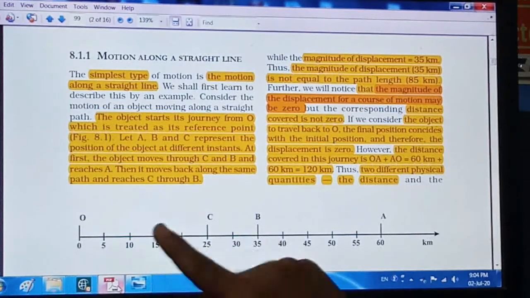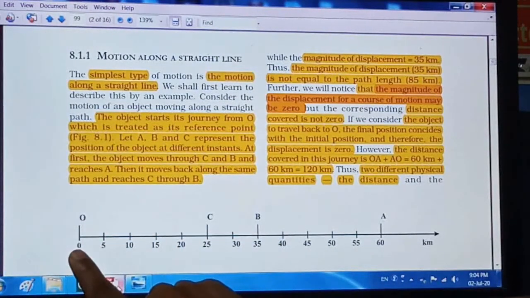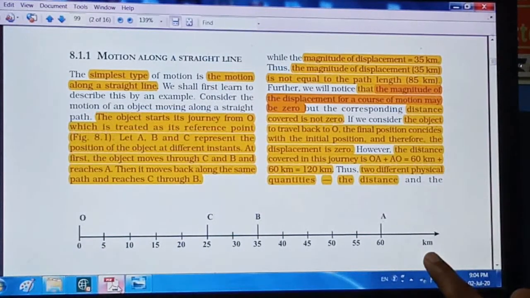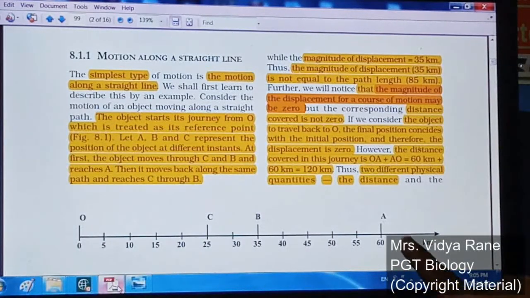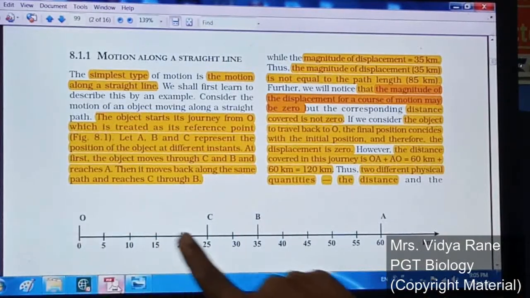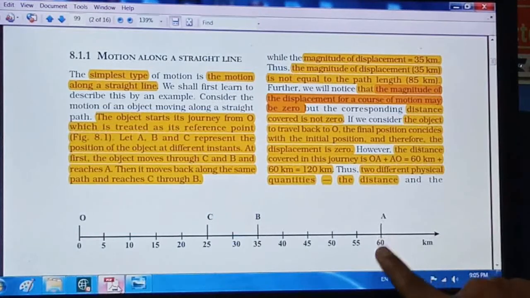An example is given here. See this figure: 0, 5, 10, 15. Distance is given in kilometers, and on this distance line there are some points marked. This is the O place, then this is C place, B place and A place, right?